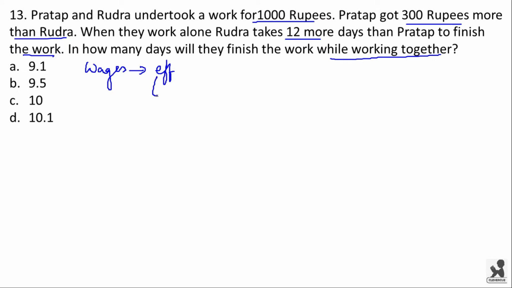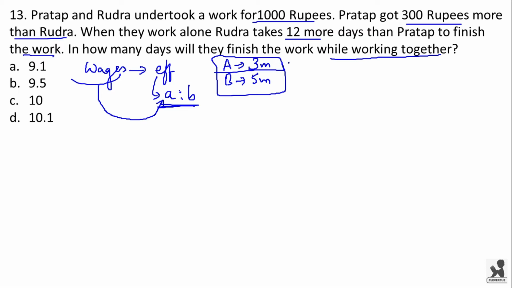That means if the ratio of efficiency is A is to B, then the wages the individuals get will also be in the ratio of A is to B. For example, A has an efficiency of making 3 mobiles per day and B has an efficiency of making 5 mobiles per day, and if they are given 1 rupee for one mobile, that doesn't happen, but just for an example, then A gets 3 rupees and B gets 5 rupees in that day. I hope you understood this.